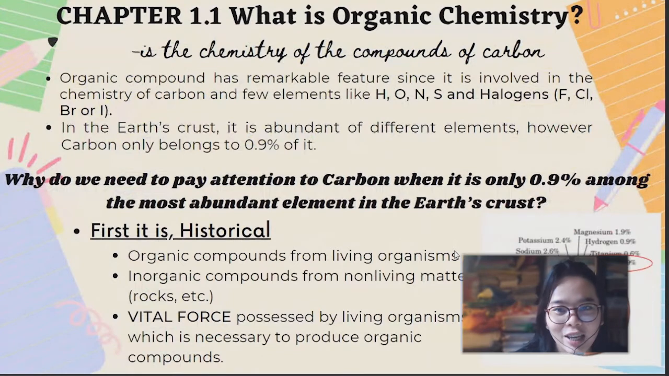What is organic chemistry? Organic chemistry is the chemistry of the compounds of carbon. Organic compounds have remarkable features since they involve the chemistry of carbon and a few elements like hydrogen, oxygen, nitrogen, sulfur, and halogens such as fluorine, chlorine, bromine, and iodine. The Earth's crust is abundant in different elements. However, carbon only makes up 0.9% of it.